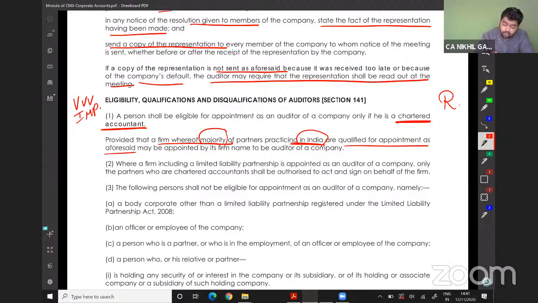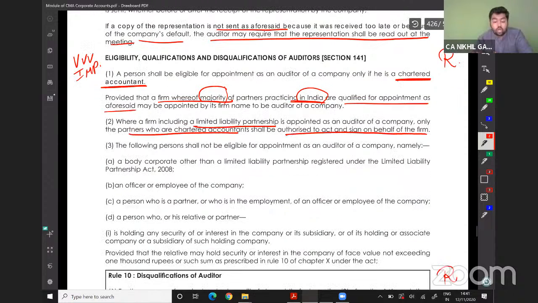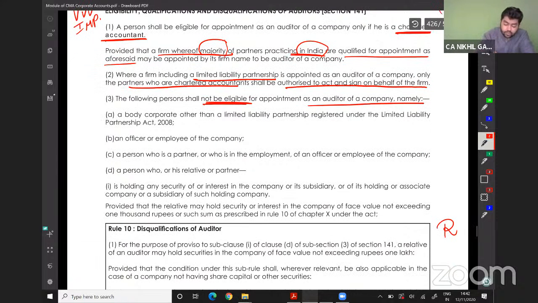Where a firm including an LLP is appointed as an auditor of a company, only the partners who are chartered accountants shall be authorized to act and sign on behalf of the company. The following persons shall not be eligible for appointment as an auditor of the company, namely: a body corporate other than an LLP, an officer or employee of the company.